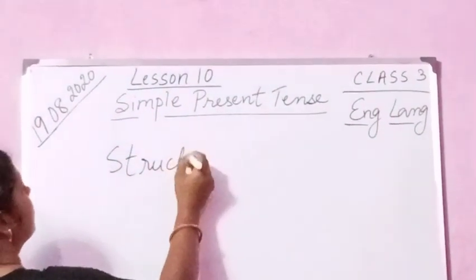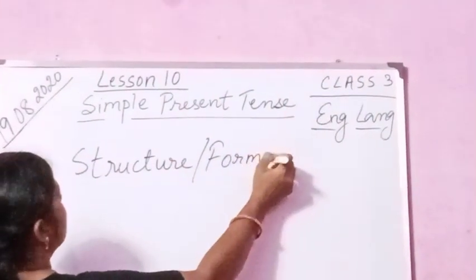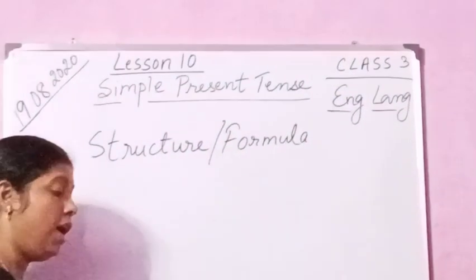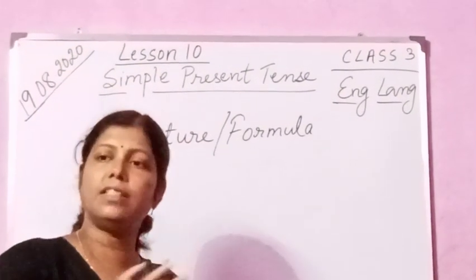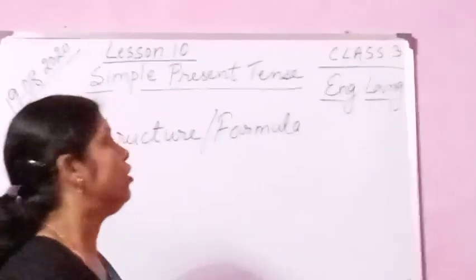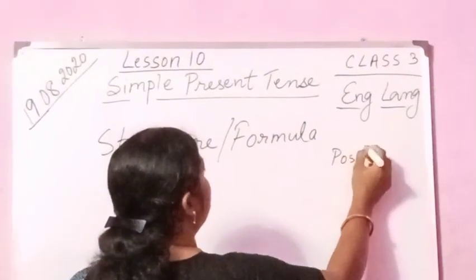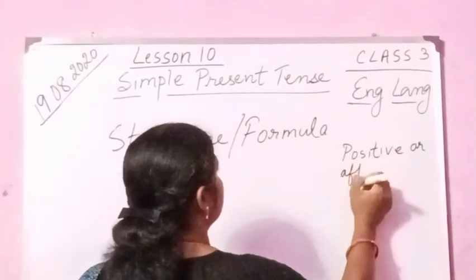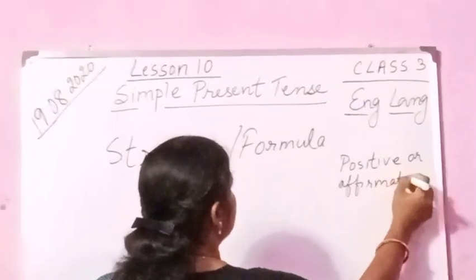How will you understand the structure or the formula of simple present tense? Just keep in mind the structure and the formula. Now here we are going to discuss positive or affirmative sentences. In this chapter, there is no negative sentence or interrogative sentence.